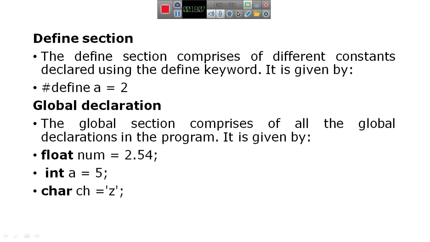So float, int, char are the data types, and num, a, ch are the variables.